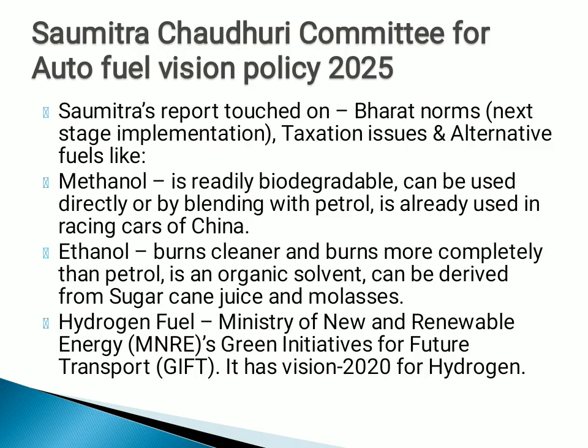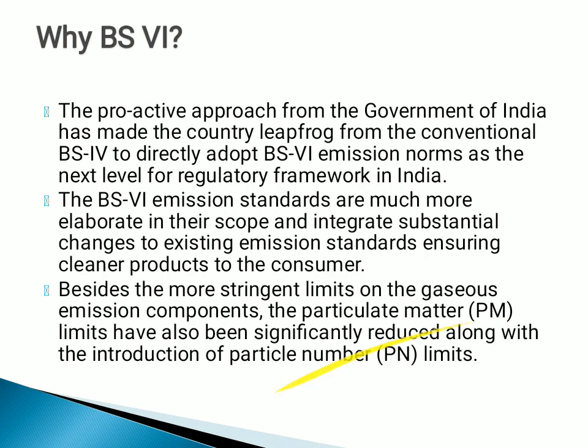It has given some Vision 2020 for hydrogen, using hydrogen as a future fuel. Then ethanol, which is coming from the sugarcane industry, can be utilized instead of petrol by blending it with petrol. Methanol is another biodegradable substance that can be substituted for some part of the petrol. So these are the other alternative fuels that can be used, which the Saumitra Chaudhary Committee in the Auto Fuel Vision Policy of 2025 has mentioned.